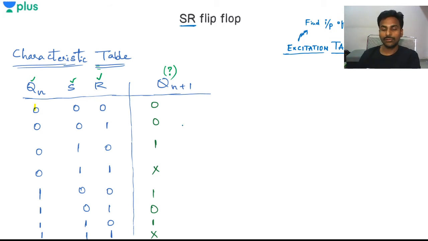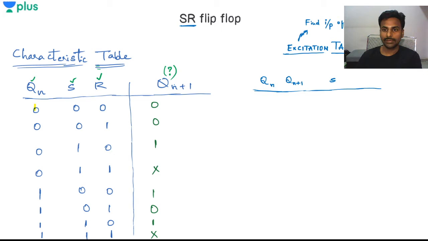First try to see the table itself. How do we draw the table here? I'll take Qn plus 1, and with so far known data only I have to construct it. That means using Qn and Qn plus 1, I can find out S and R, because I already have a characteristic table. From the characteristic table, I am making an excitation table. See, Qn will be there and Qn plus 1 will be there.